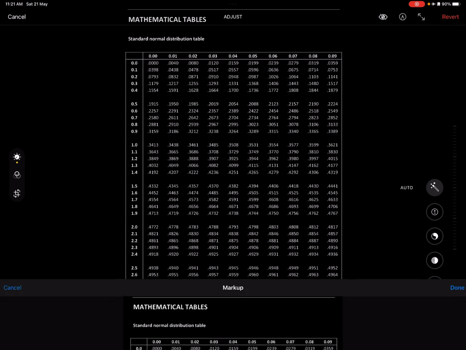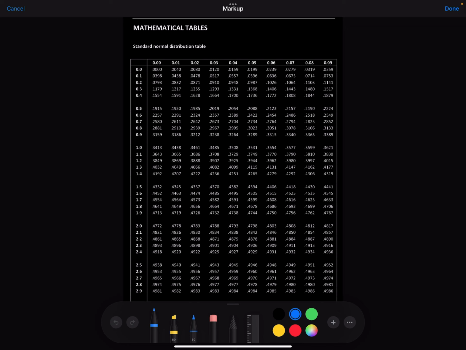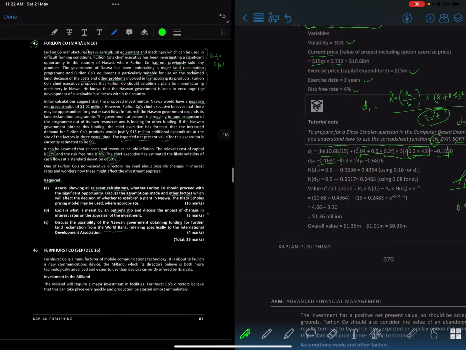0.16 means we have to segregate that 0.1 and then 0.06, okay? So now we have to look at 0.1 on this side and then 0.06 on this one, okay? So now coming across, what's the value over here? 0.1036, okay? So we just plug in that value. You see 0.036, right? That's what they have done.